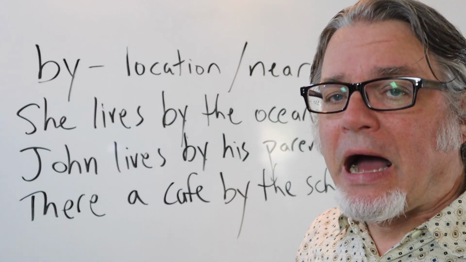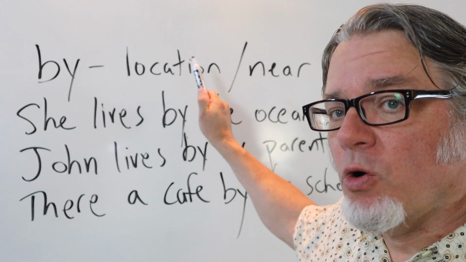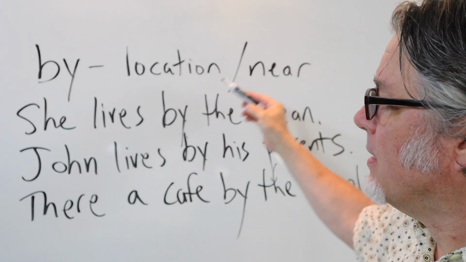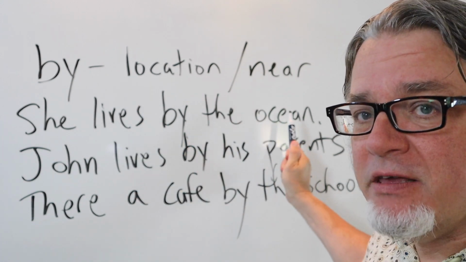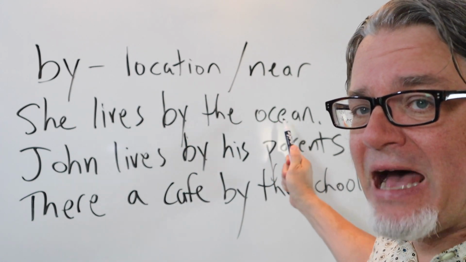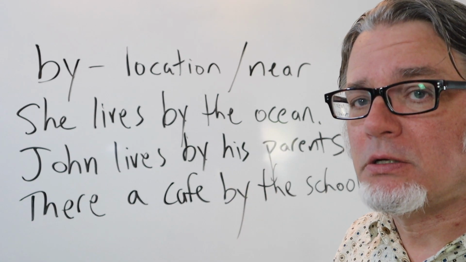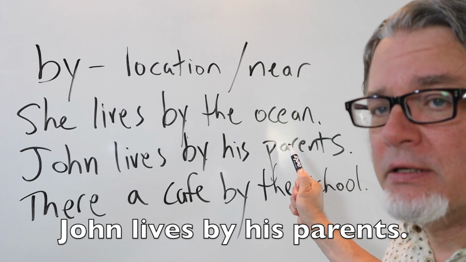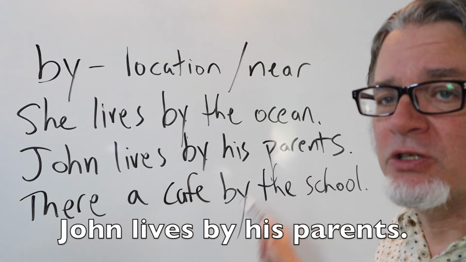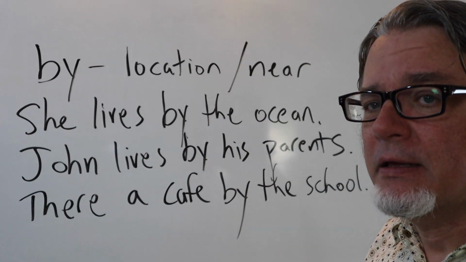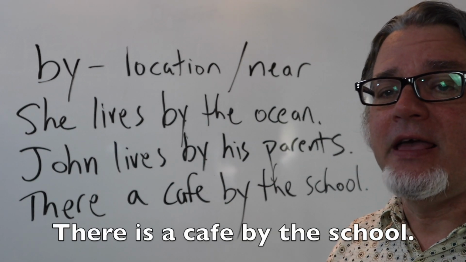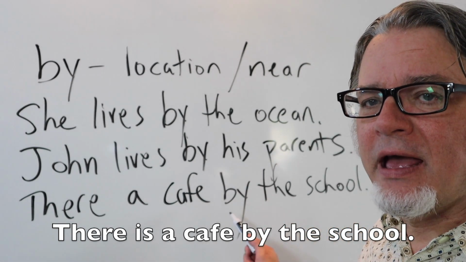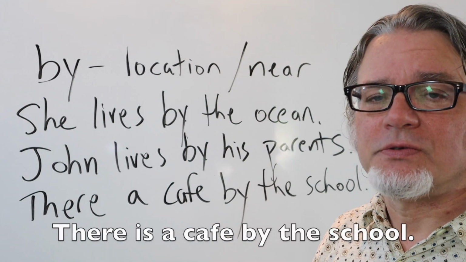Use the preposition by when talking about a location that is near or close. She lives by the ocean, so she's not far from the ocean. John lives by his parents. He's close in location to his parents. There is a cafe by the school, so I can walk to the cafe. It's very close.